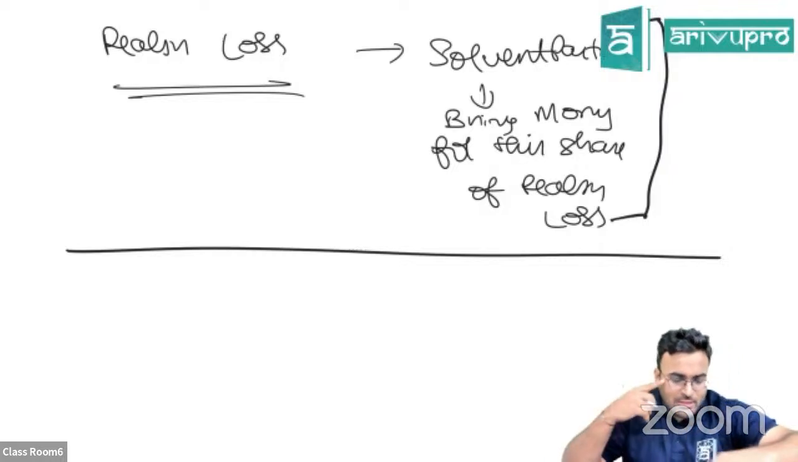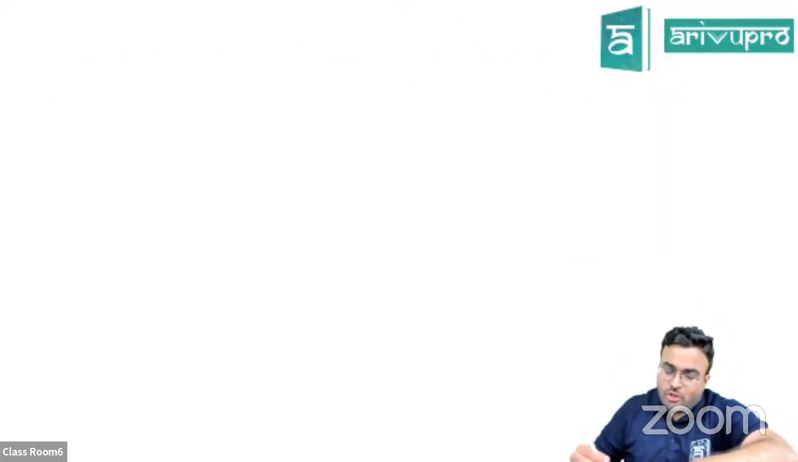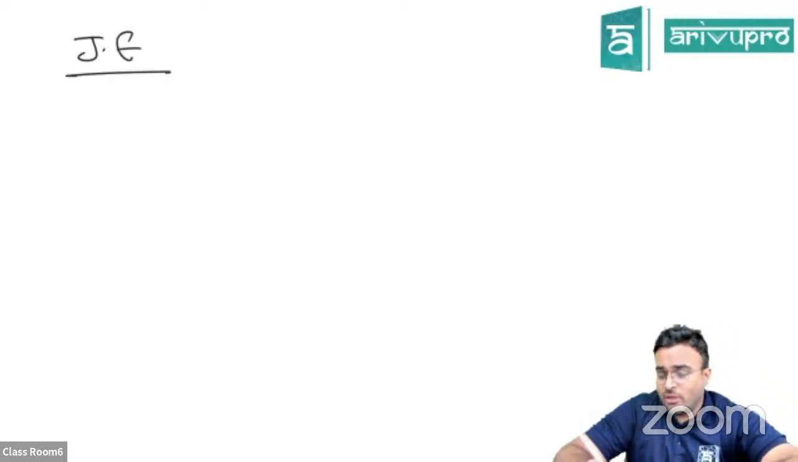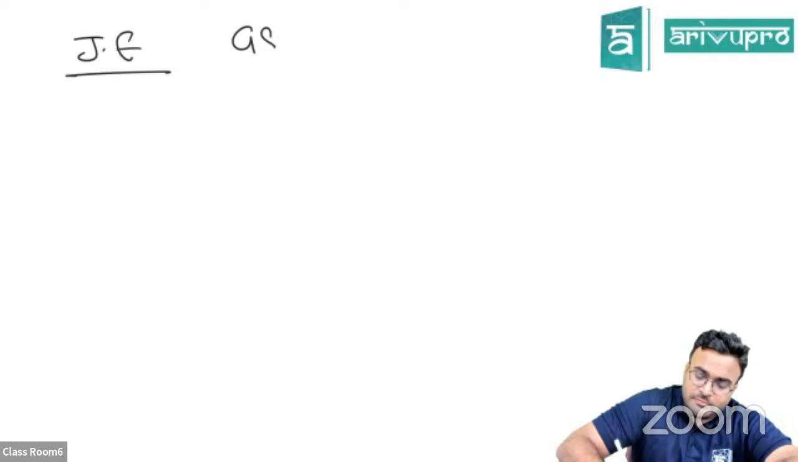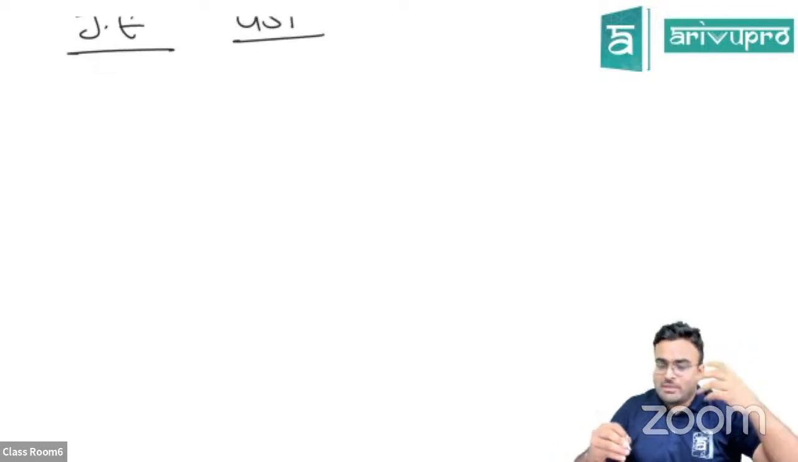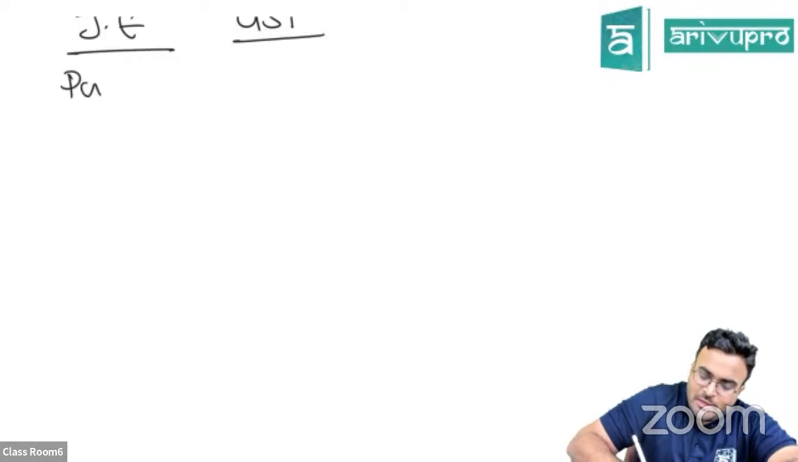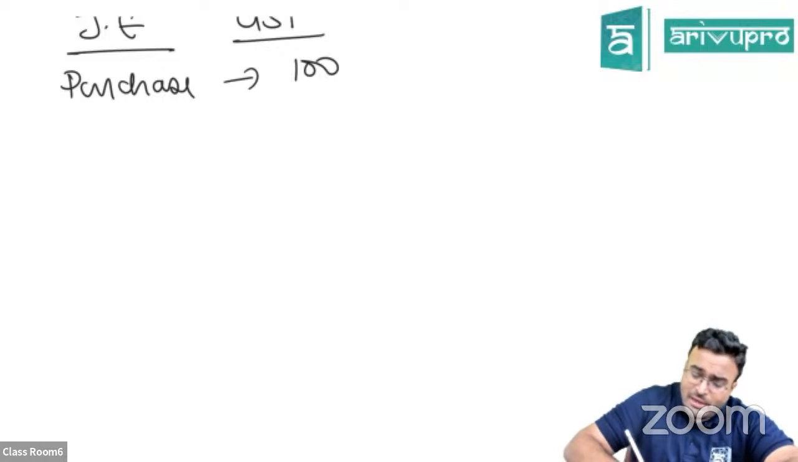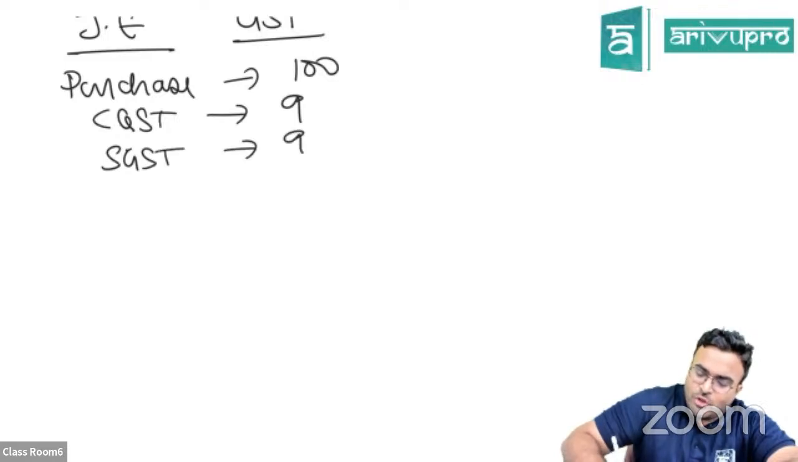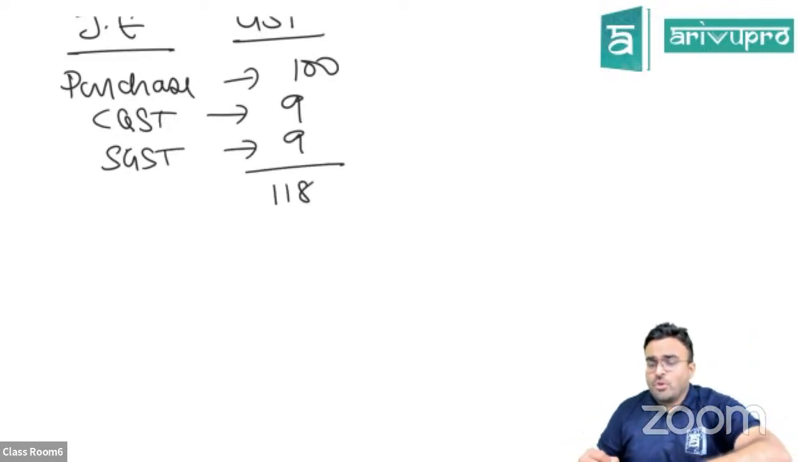Okay, journal entries, illustration 9, 4th. I think whoever asked me the doubt on the journal entry part, it is about GST. Correct? So imagine, I'll give you an example, try to understand with this. Imagine I make a purchase of 100 rupees. Let's say the CGST on that is 9 and SGST on that is 9. So the total is 118.